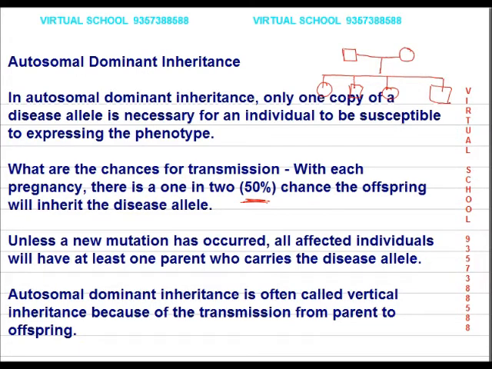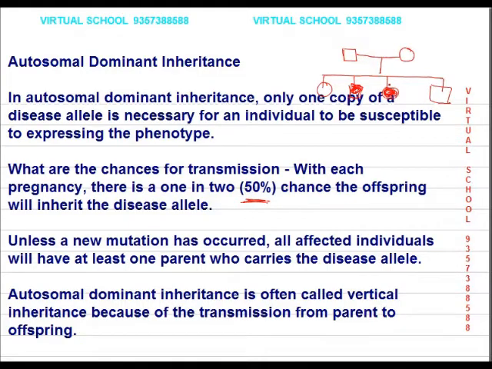The chances are that one of the males will have this disease, and of course also one female. So one male and one female are going to have this disease, because the gene is autosomal and dominant.